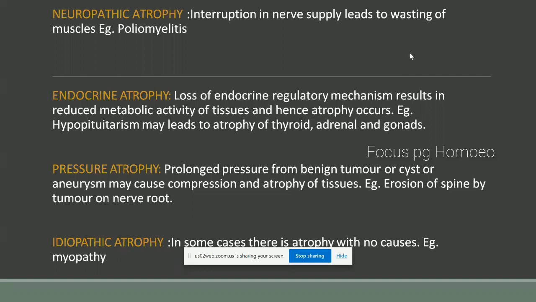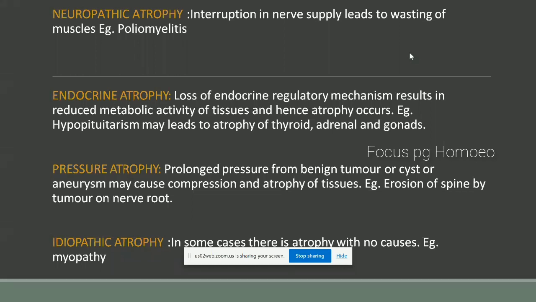Then the next one is pressure atrophy. In pressure atrophy, prolonged pressure from benign tumor or cyst or aneurysm may cause compression and atrophy of tissue. Example, erosion of spine by tumor or nerve root. Any erosion or tumor arising from nerve root or spine will lead to pressure atrophy.